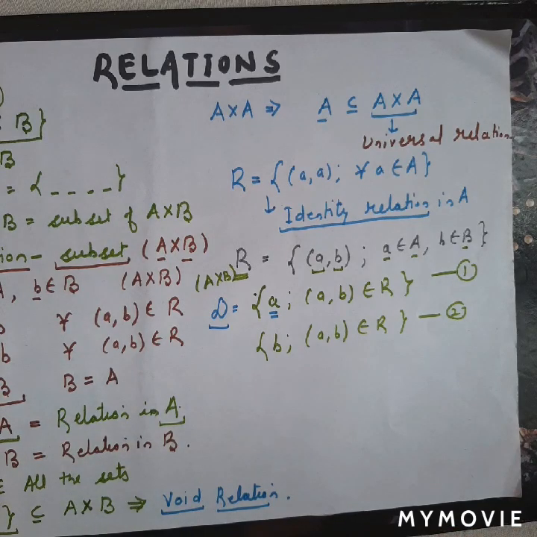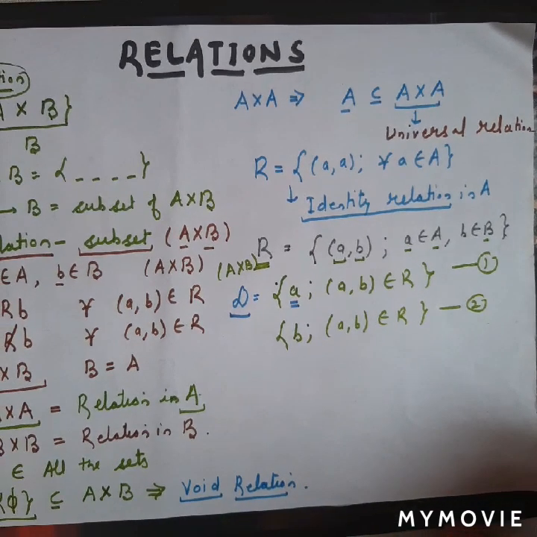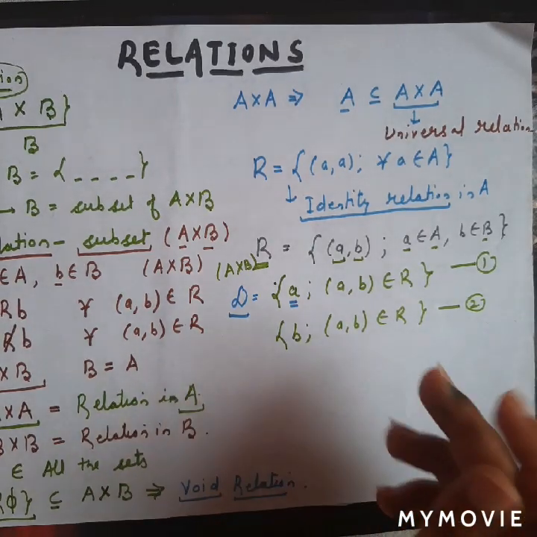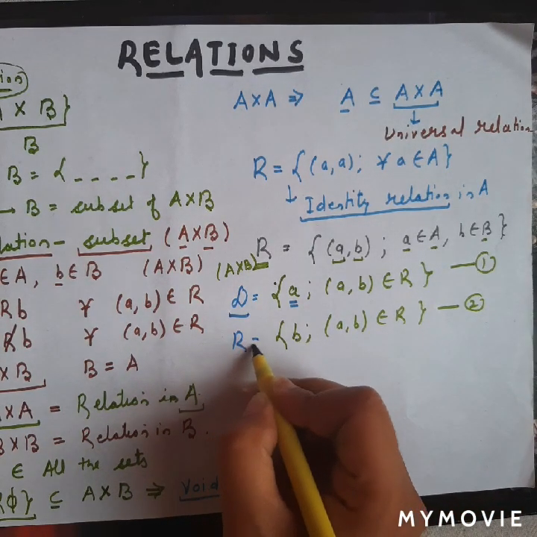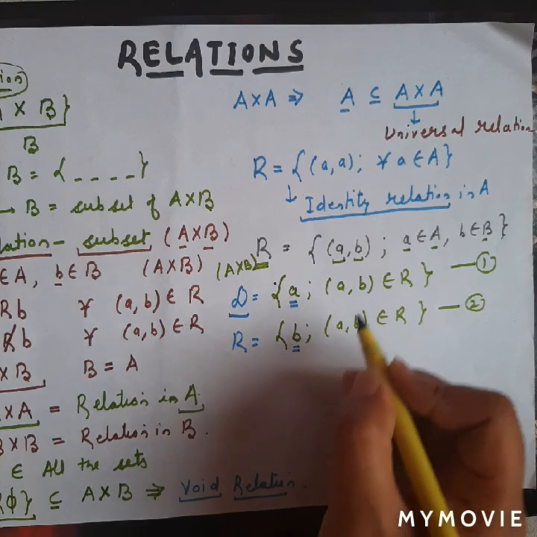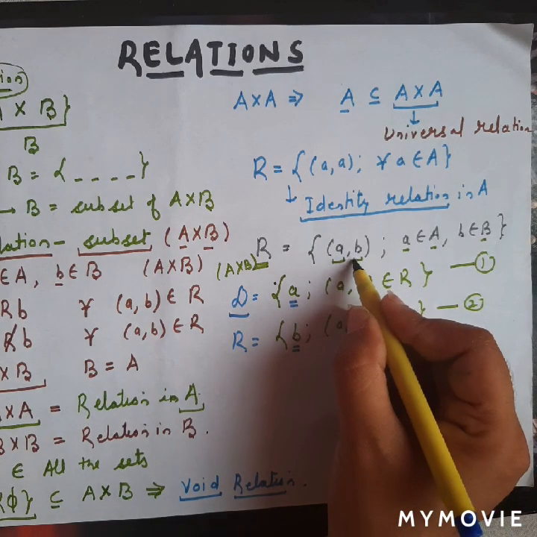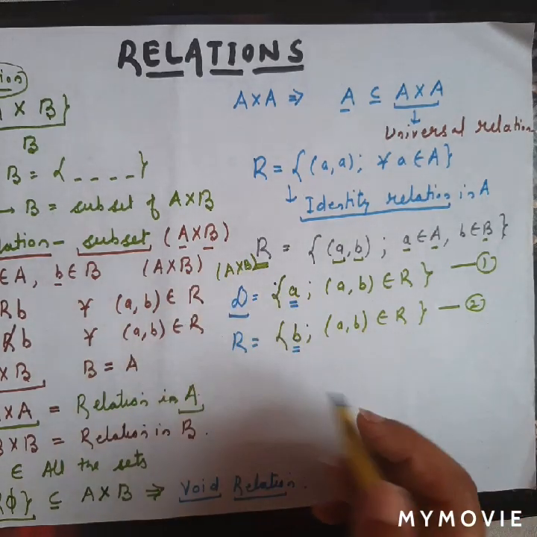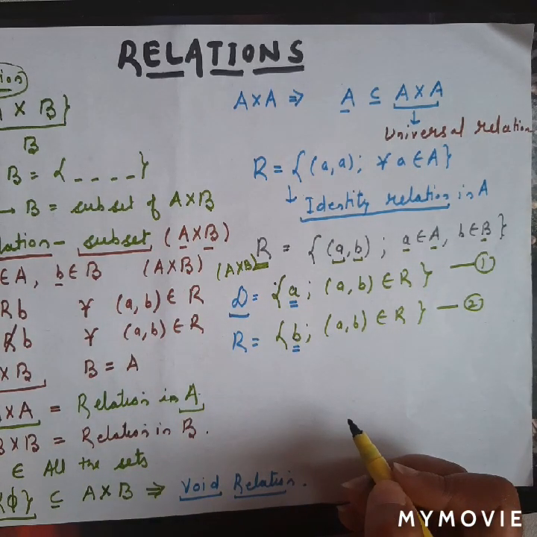I will explain further with the example also. For the time being just see the definition. Then the second collection, which is the collection of all the second elements of the ordered pairs of relation R from A to B, is called range.